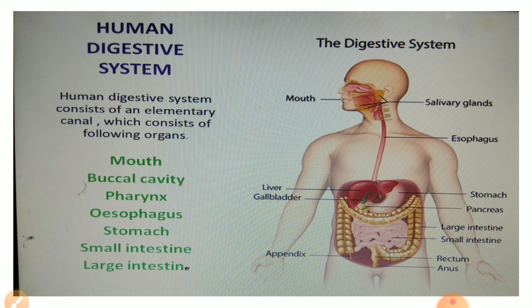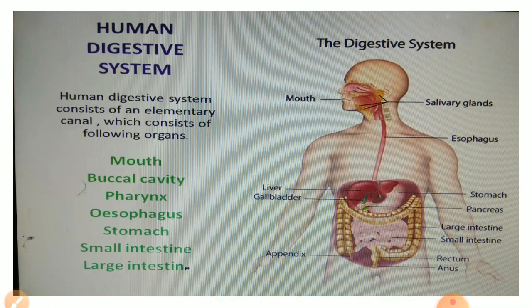Now about the pharynx. Pharynx is a short conical region that lies in the neck region. It has two parts. One lies behind the nasal cavity and leads to the trachea, and the other leads to the esophagus. Now the next one is the esophagus. It is a muscular tube about 25 centimeters long. It passes through the diaphragm and leads to the stomach. Food passes through the esophagus due to rhythmic contraction and expansion, which is known as peristalsis. Food takes about 2 to 3 seconds to travel through it and reach the stomach.